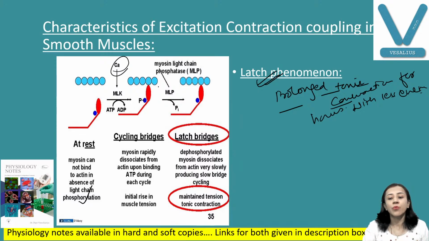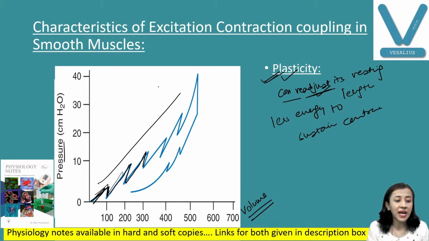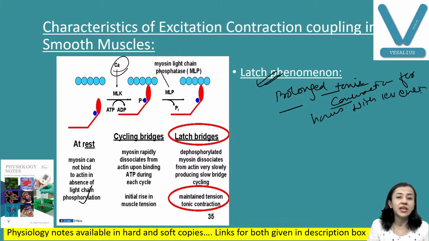I repeat, both things are important. One is plasticity. What is plasticity? Smooth muscles can readjust their resting length with less energy utilization. And the latch phenomenon is a prolonged tonic state of contraction for hours with less energy utilization.